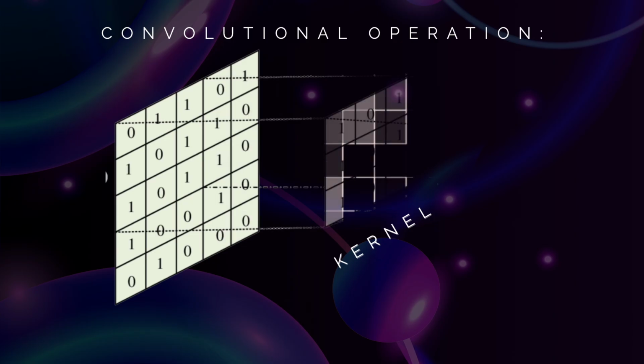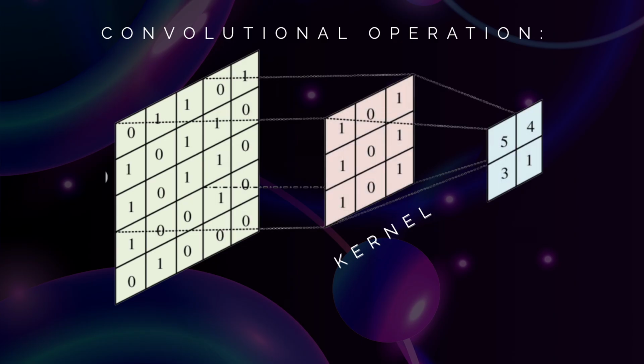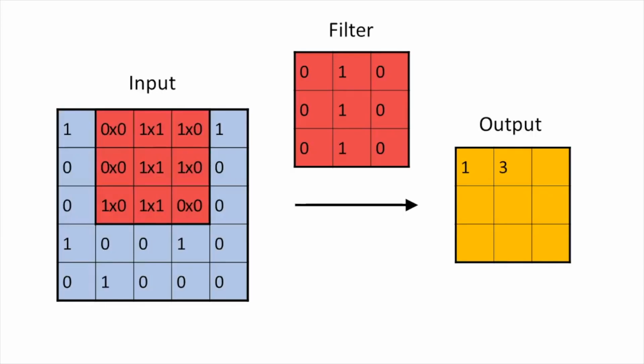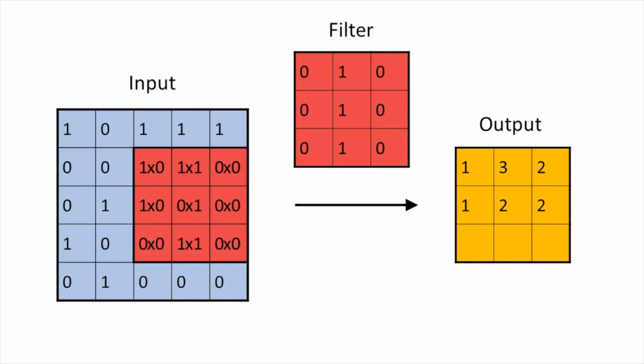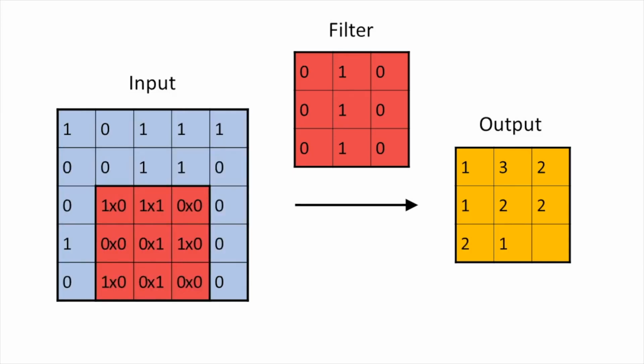There are convolutional layers which help in feature extraction, then pooling layers which are used to extract the most information from these convolutional layers, and finally a fully connected layer. This fully connected layer is used to make predictions from the data. The first step in the process is a convolutional operation, where a matrix moves over the image, performing a dot product operation and representing the result as another matrix. Different kernels are used for extraction of different features like edges. Here is a visualization of how convolution works.